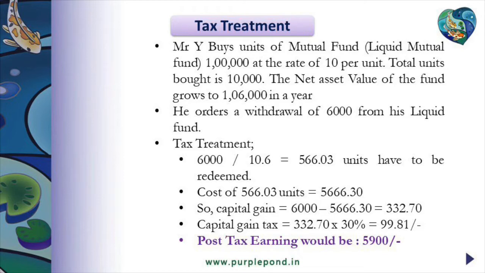In this case, of the 6,000 rupees, 5,666 rupees will be the capital and 334 rupees would be the capital gain. What Mr. Y will have to do is, he has to pay a tax at his rate of taxation for 334 rupees. So 30% being his taxation, he will have to pay 99 rupees 80 paise as the tax on his withdrawal.